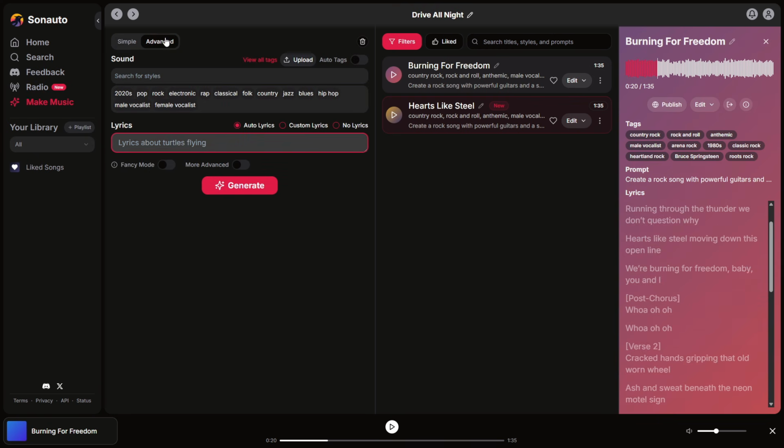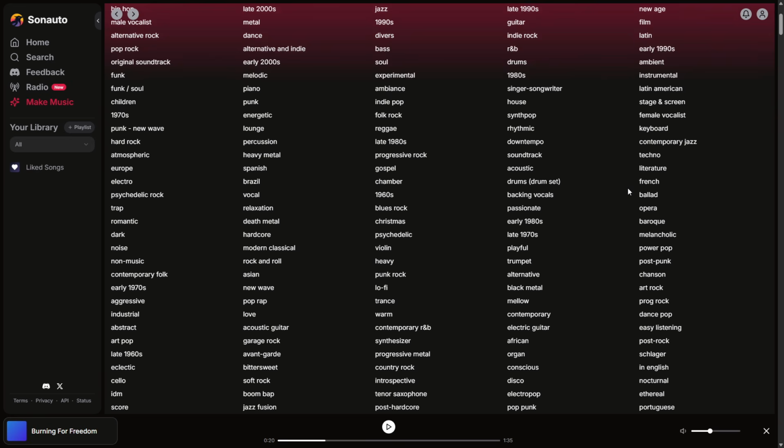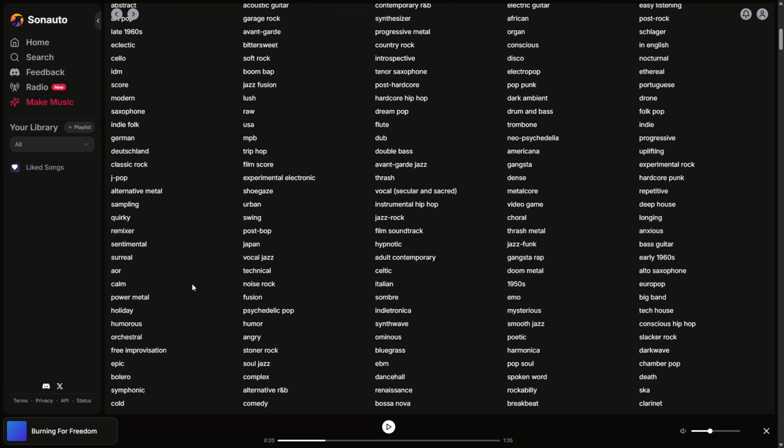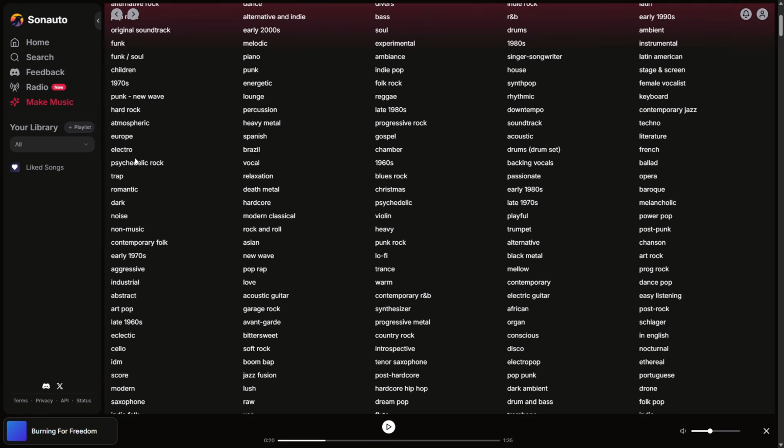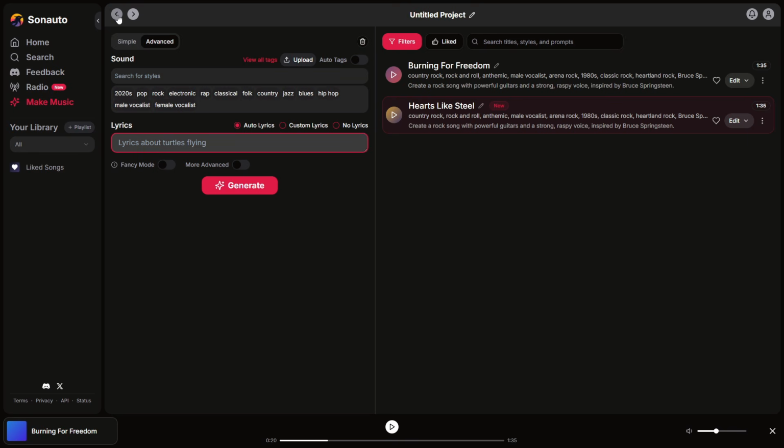If we go to the advanced section, we have a very, very interesting area called sounds. Here we'll have a huge menu with tons of tags from many genres and types of music. What we'll do here is select the ones we want in our song, so we can tell the AI the exact type of sound we're looking for. Test all the combinations you want. Remember that it's free and unlimited for everyone, so run as many tests as you like.